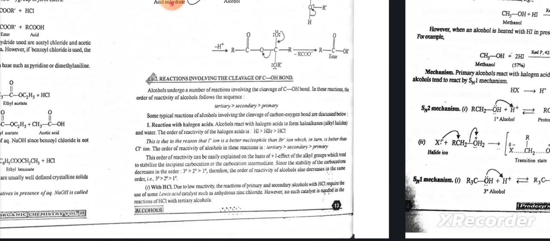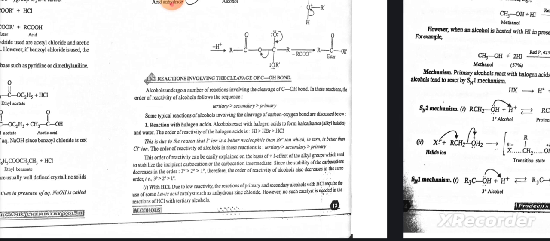Reaction with halogen acids. Alcohols react with halogen acids to form haloalkanes. The order of reactivity of halogen acids is HI greater than HBr greater than HCl. This is due to the reason that I negative ion is a better nucleophile than Br negative ion, which in turn is better than Cl negative ion. The order of reactivity of alcohols in these reactions is tertiary, secondary, primary.